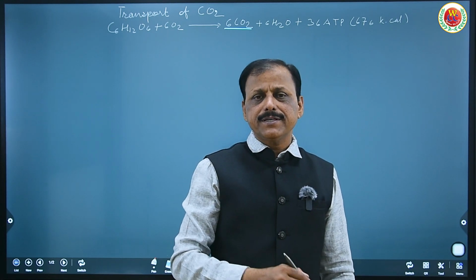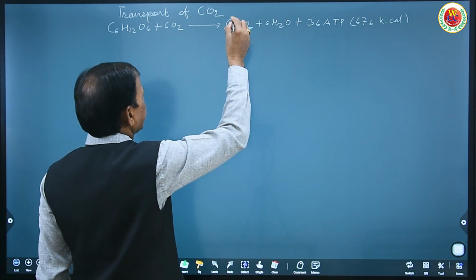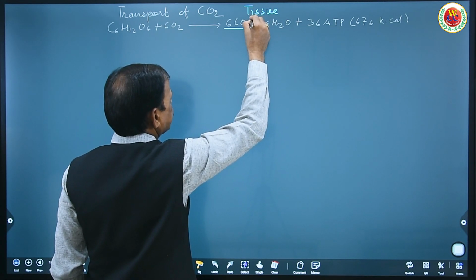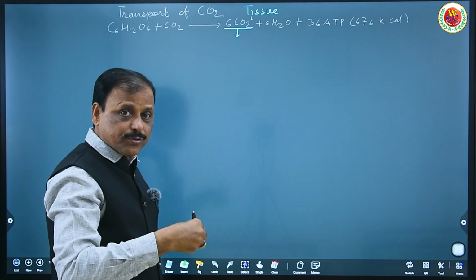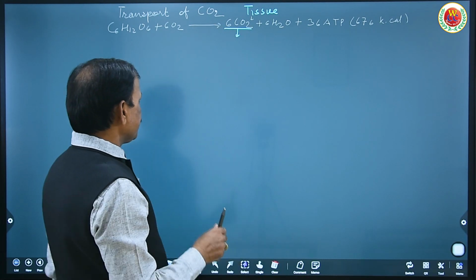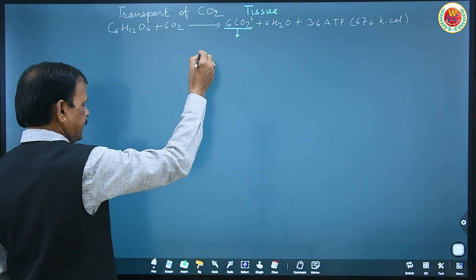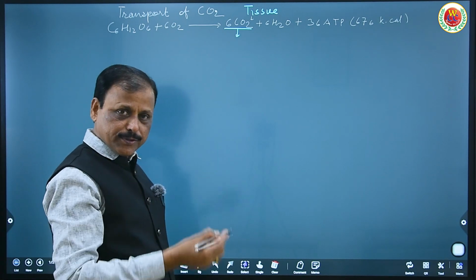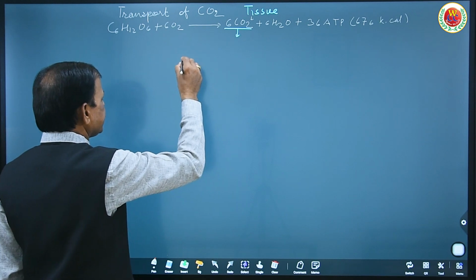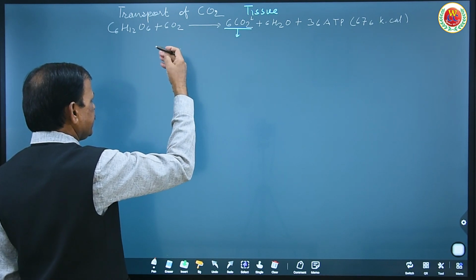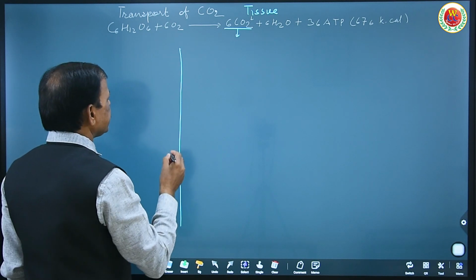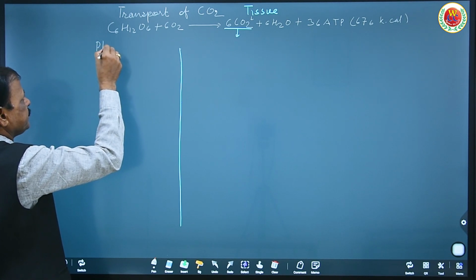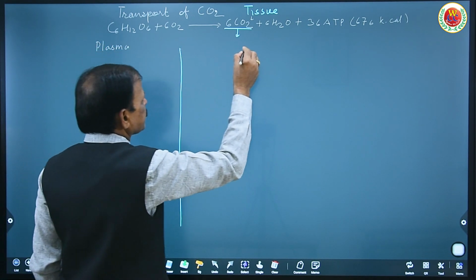Now the topic is transport of carbon dioxide. It is produced at the site of tissue, where this process is going on. This continuous production of carbon dioxide needs to be exhaled out. When it is produced in our tissue, it is first diffused out from tissue to the blood. Now blood has two parts: it is composed of plasma as a fluid part, and composed of blood cells.